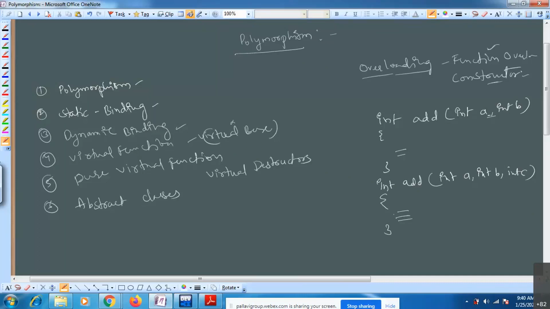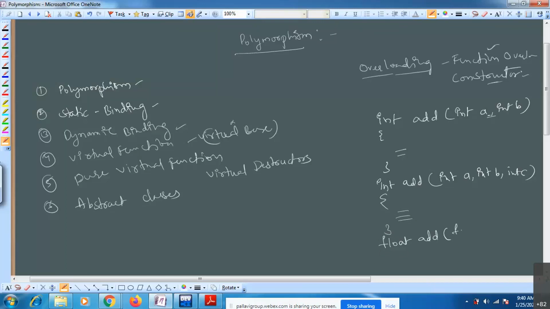See, I have one more function. In this case, I'm taking the return type as float: float add, the function name is the same.